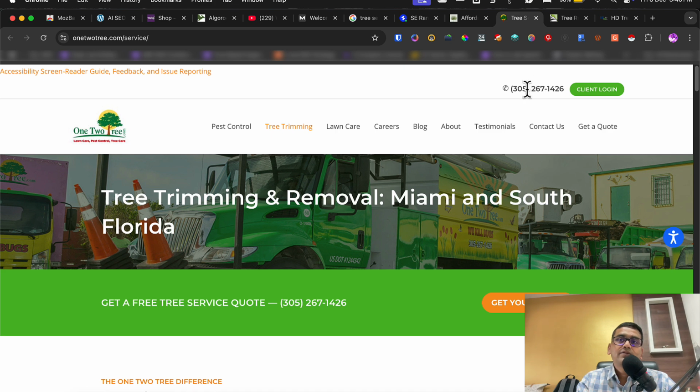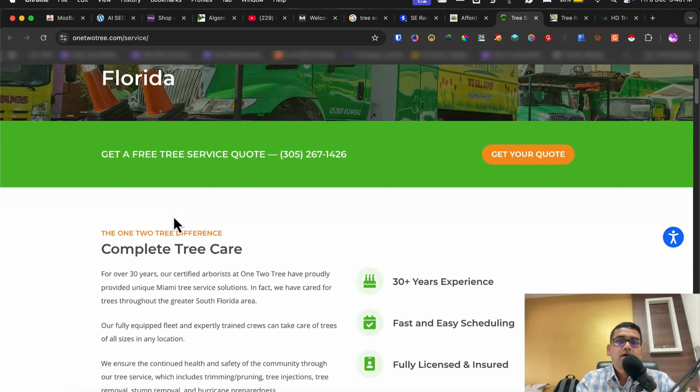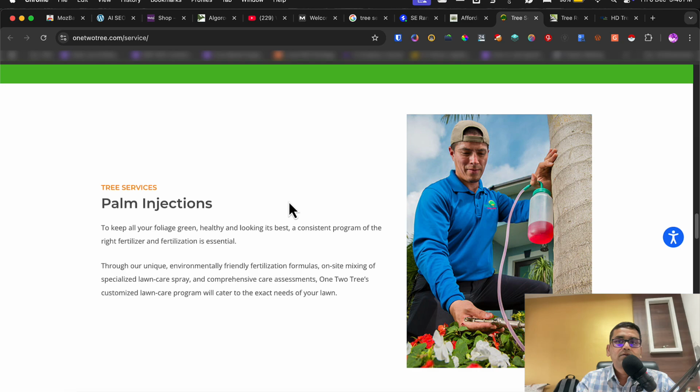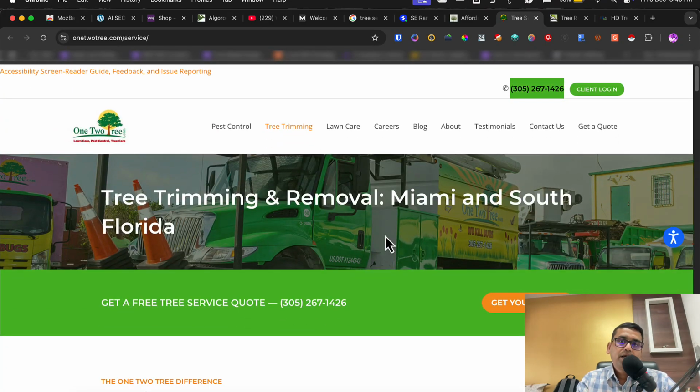They have again the same thing. I would highly recommend this. A click to call button will actually give them more calls. Then they have their primary menu, their hero section. If you compare this website with that one, they are ranking number 2, but the design is not that good. But again, at the end of the day, you just need your ranks, right? So these guys are doing an awesome job.